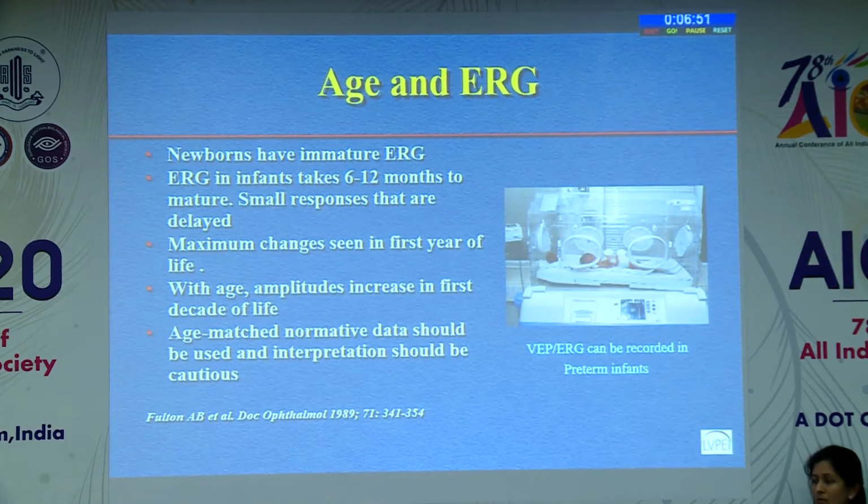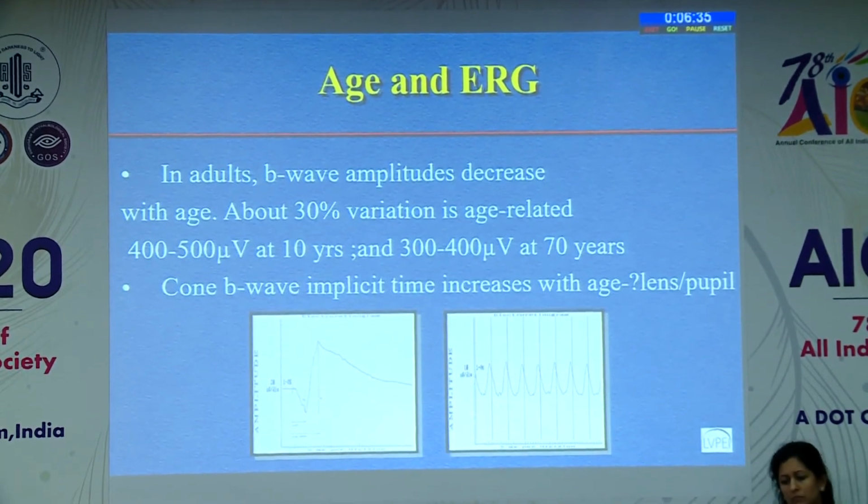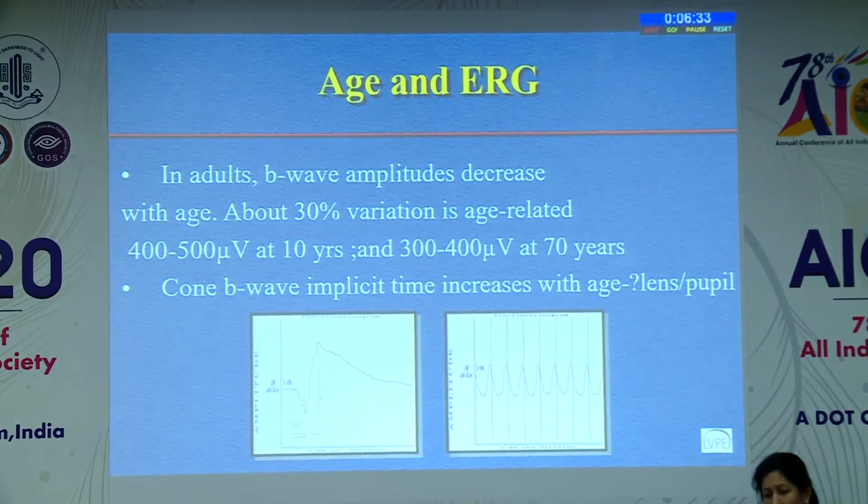The ERG does increase with age, so we have to be very careful when we interpret. If you get a good recording, it's good, but if you don't get a good recording, don't say that this is poor prognosis, ask for repeat testing at another point of time. So the age and ERG, you can see here that there is a change of about 100 microvolts by the time the person becomes older.